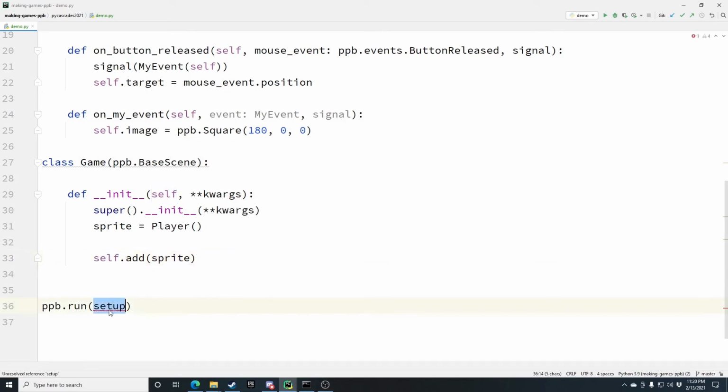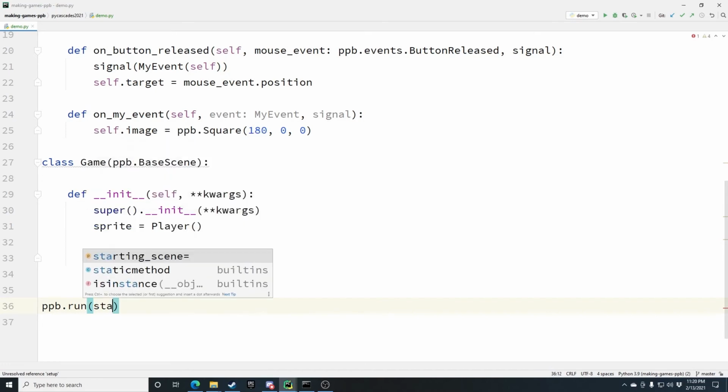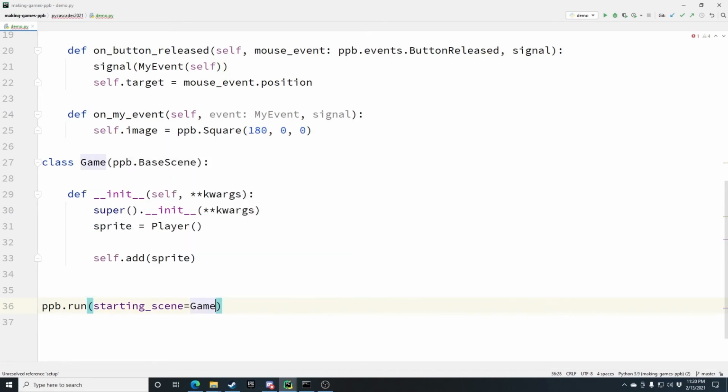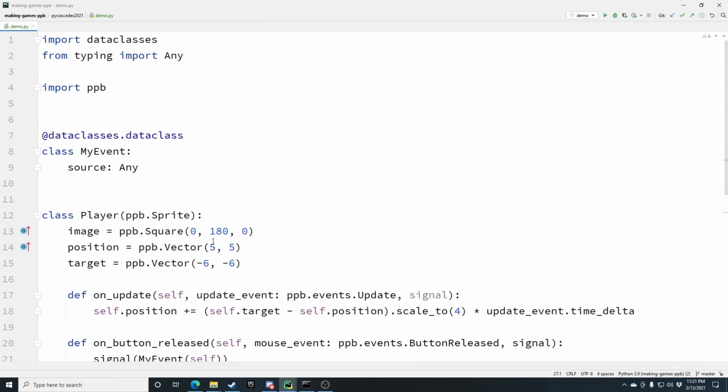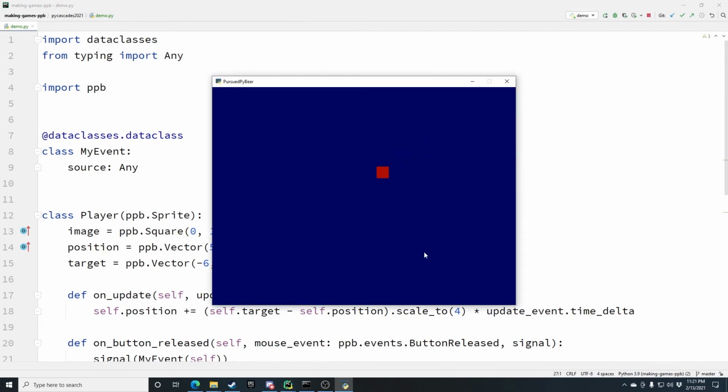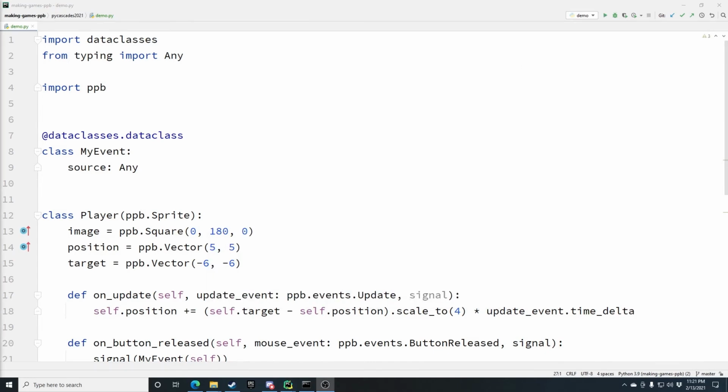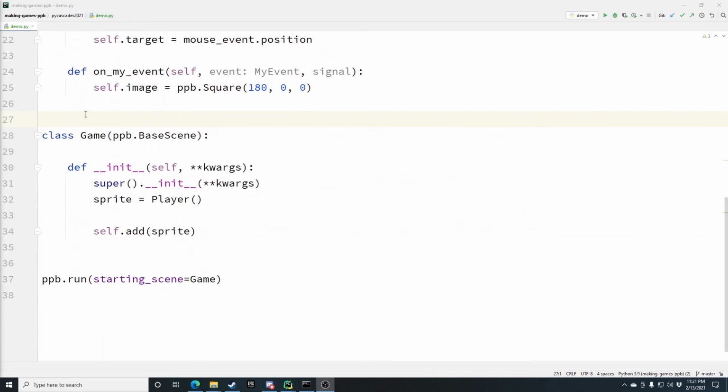And then down here, instead of passing in a setup function as we did before, what we're going to do is a starting scene equals game. All right, so just to demo that this still works. The other thing I want to mention, I did say that the scenes do have that same magical init. They can respond to events just like everything else.